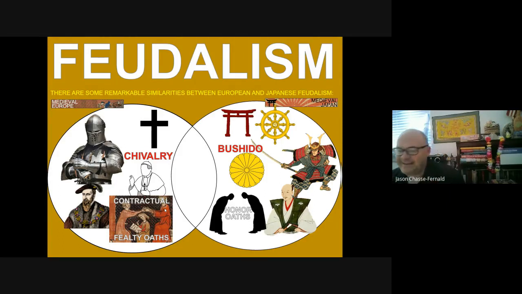You could say that this is similar in a way to Confucianism, in that there are hierarchical relationships that exist, and there's responsibility going both ways. For example, the lord has a responsibility, just like the daimyo does, to protect the serfs. To protect the peasants is another word you'll often see used for serfs. They have an obligation to protect them.